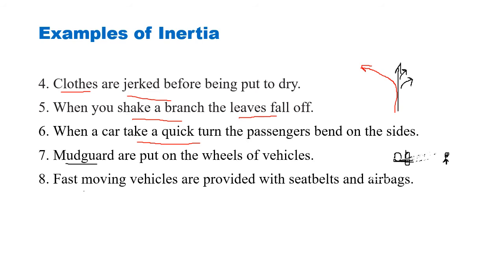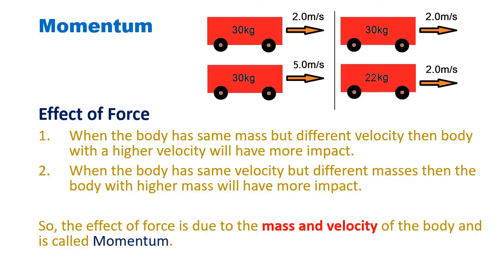Then fast moving vehicles are provided with seat belts and airbags. Why? Because a fast moving vehicle, when suddenly hits something, then the body comes to rest, but the passenger inside will move forward because of the inertia of motion, and he can hit himself with the steering wheel and the impact can be heavy. So there is a seat belt to hold the driver in place and there is an airbag to slow down the force to keep the driver safe. So these are examples of inertia.